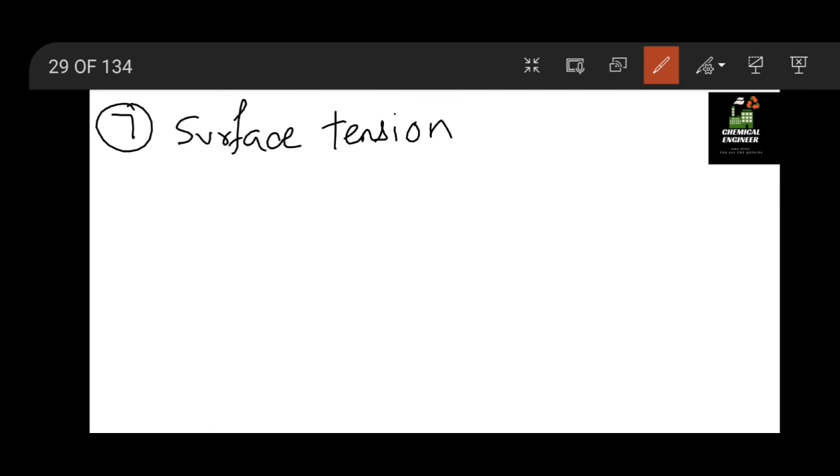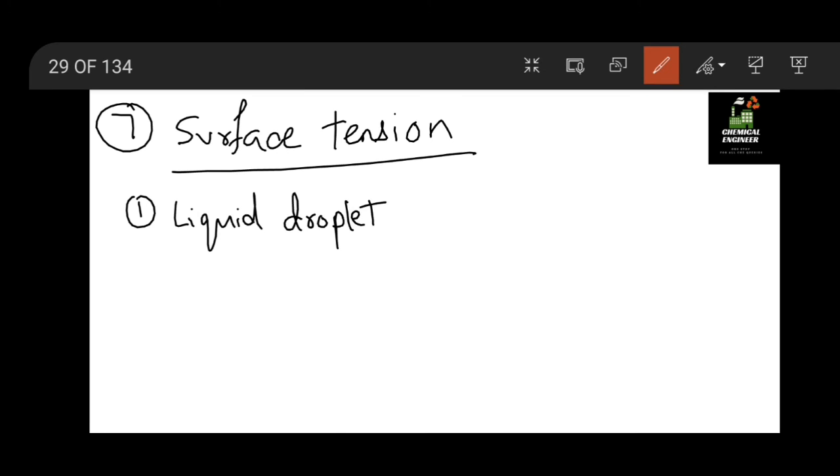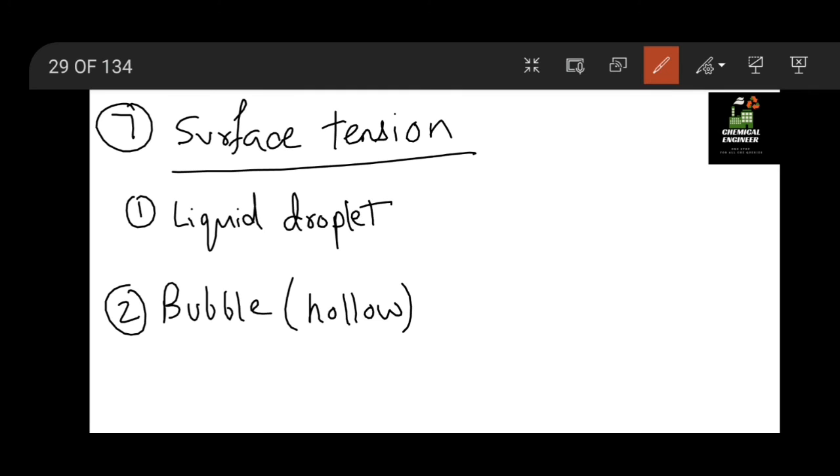Okay, so in surface tension we have two cases. First is a liquid drop, second is the bubble which is hollow. In a bubble what we have is air inside, but in a liquid droplet we have liquid throughout.